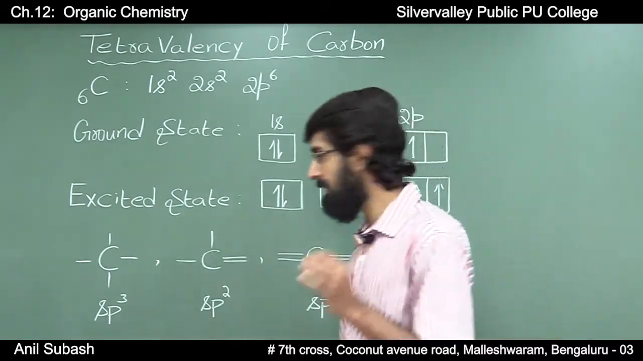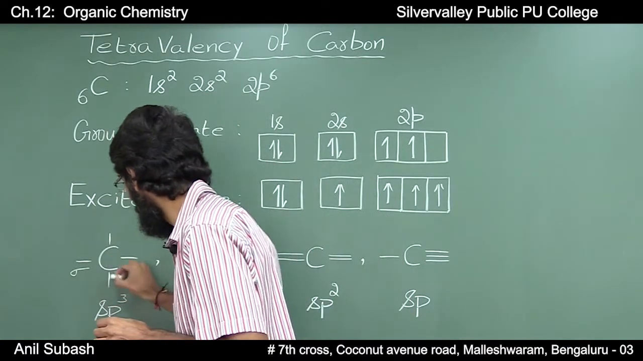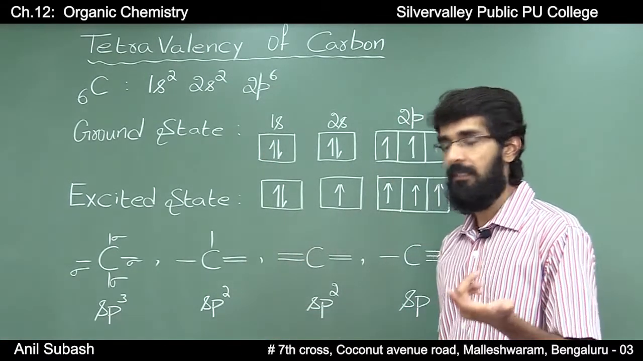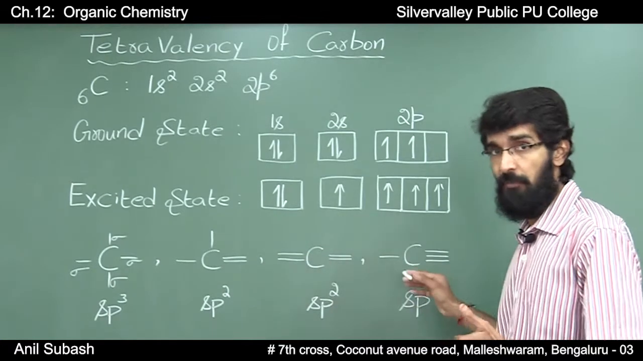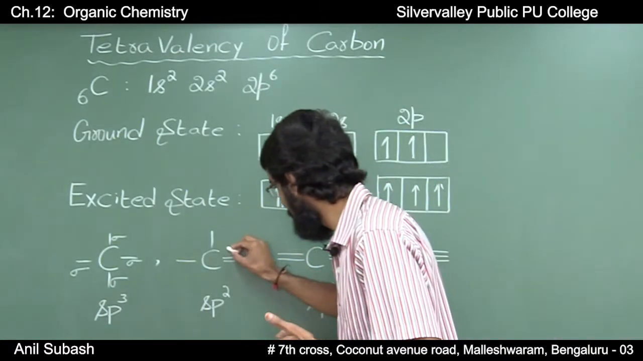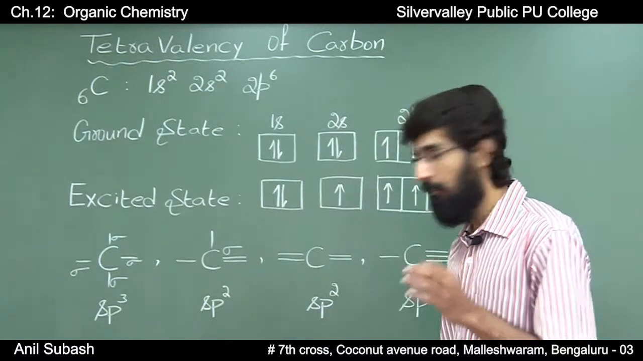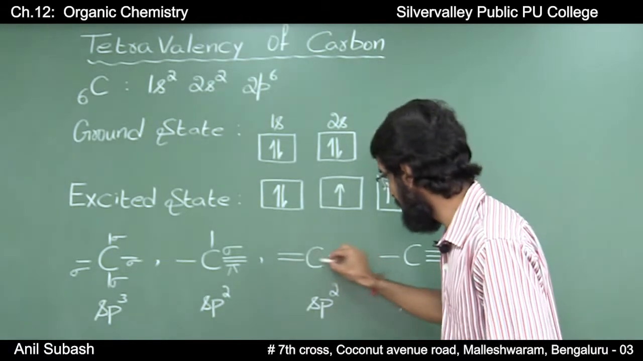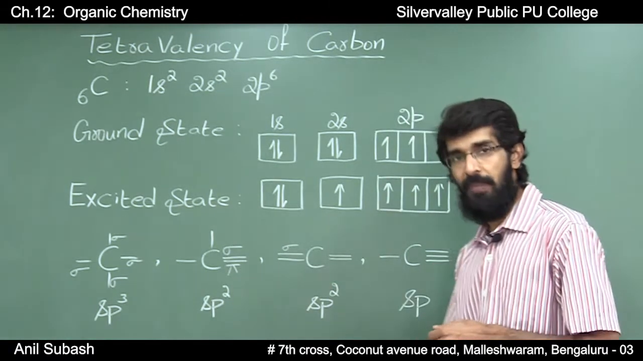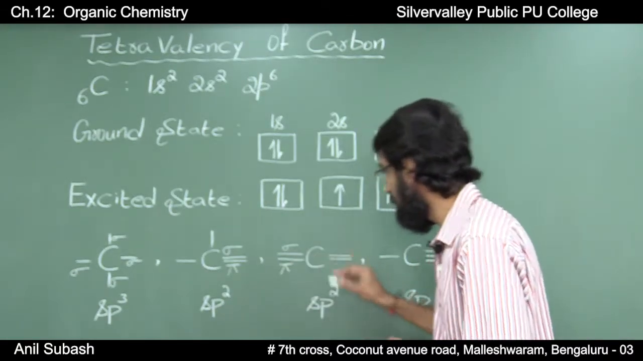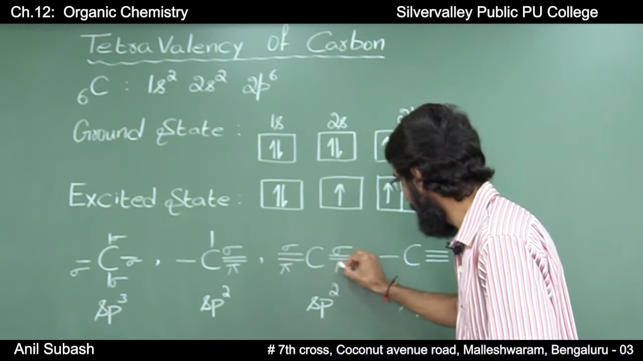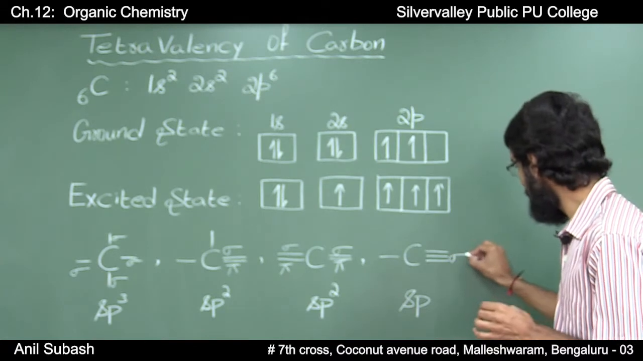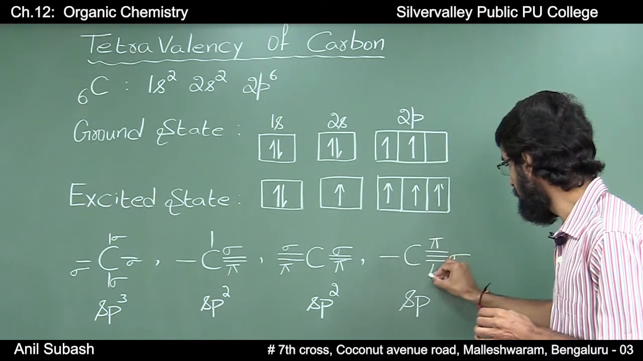Now, you are supposed to remember one thing: if there are only single bonds present, then they are all sigma bonds. If there are multiple bonds present, that is, a double bond or a triple bond, then in the case of a double bond, one will be a sigma bond and the other will always be a pi bond. Even in this case, there is a double bond here, out of which one is a sigma covalent bond and the other is a pi bond, and this is a sigma bond and this is a pi bond. In the case of a triple bond, there will be one sigma bond and two pi bonds.